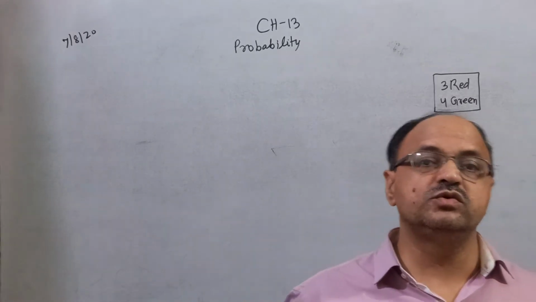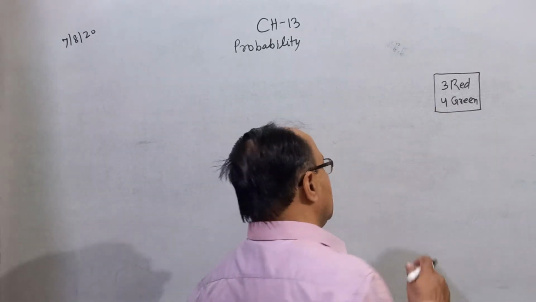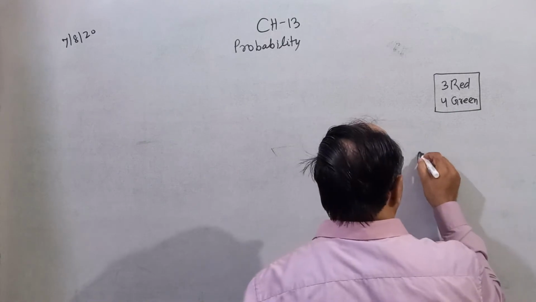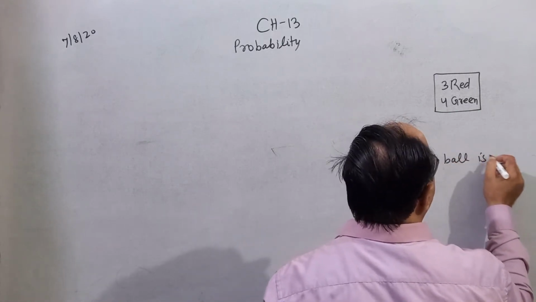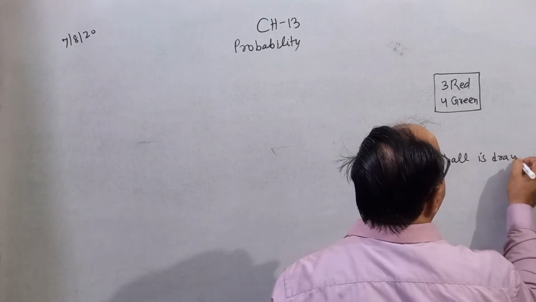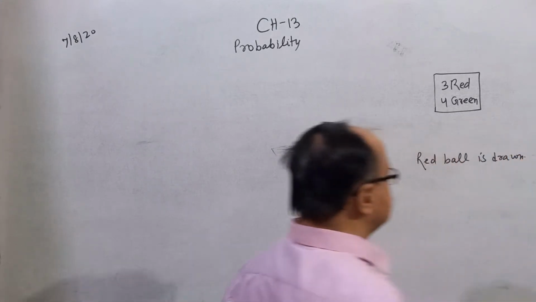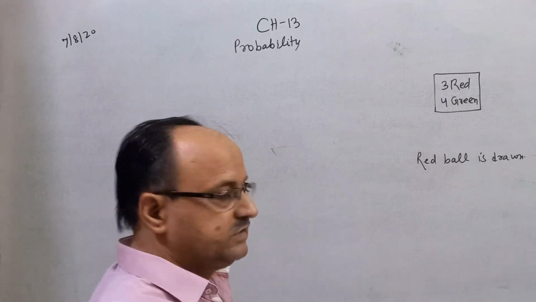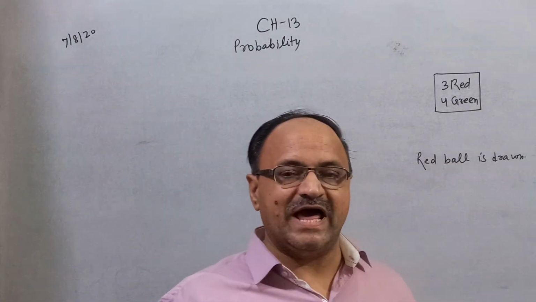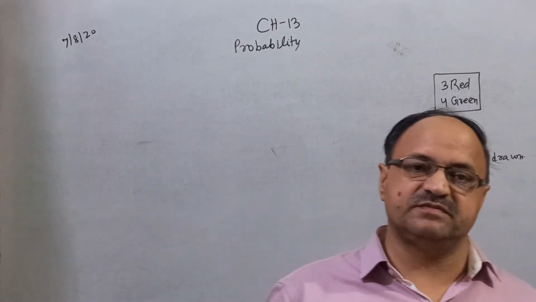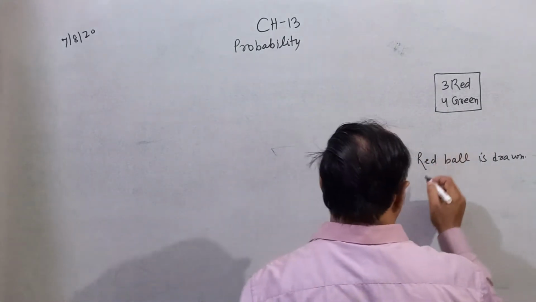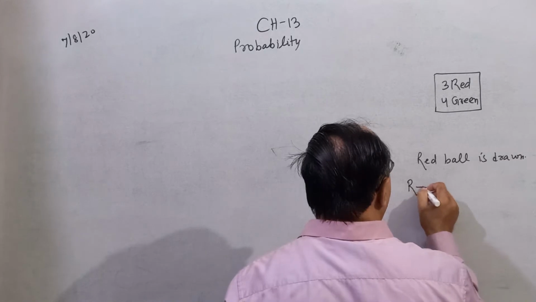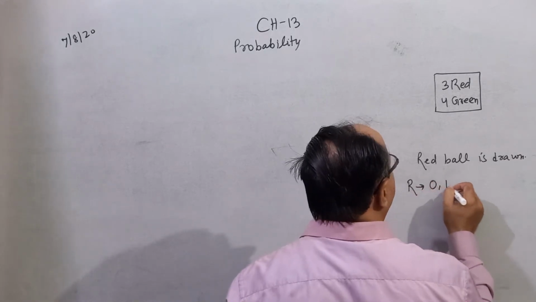Your target is that a red ball is drawn. Then what is the possible value of this experiment? The possible values of this experiment, you can draw 0, 1, 2.